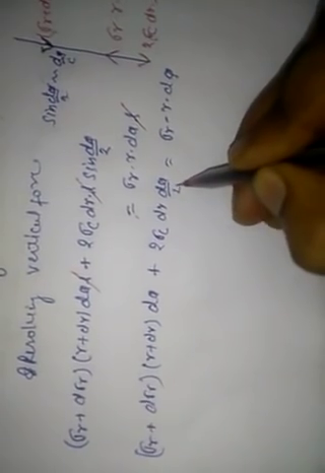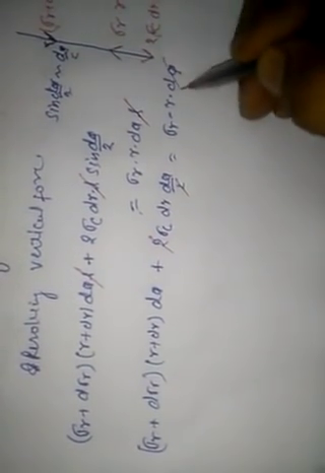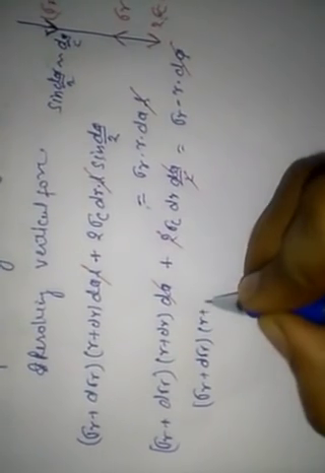From this equation 2 is cancelled by 2, and d theta here, d theta here, d theta here. We get only sigma r plus d sigma r plus dr plus sigma c dr should be equal to sigma r into r.